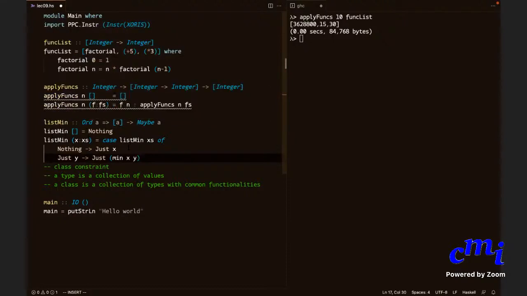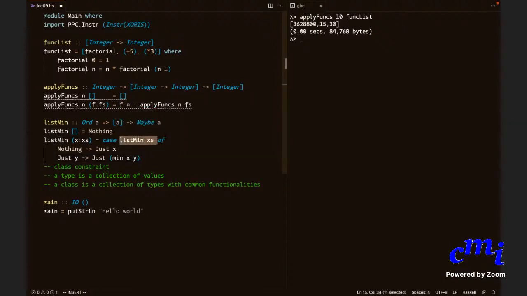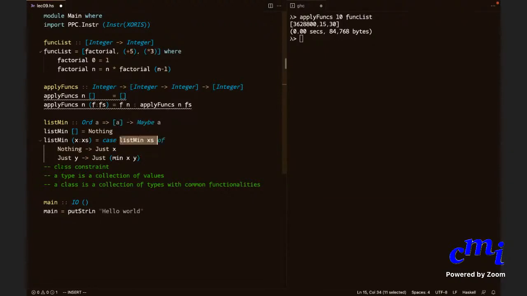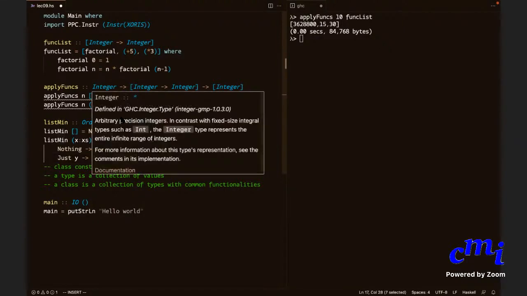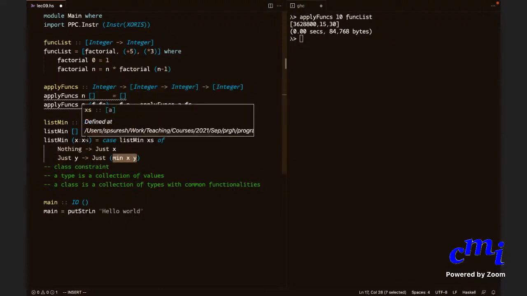If the list is non-empty, then I first look at the minimum of xs. If it is Nothing, then I say Just x, because there was no minimum at all for the tail, but there is this head element that is the minimum. And if the minimum of the tail is Just y, then you say Just of min x y. And the fact that you use the min function here means that your a is not an arbitrary a, but the type a should belong to the type class Ord. Is this clear?